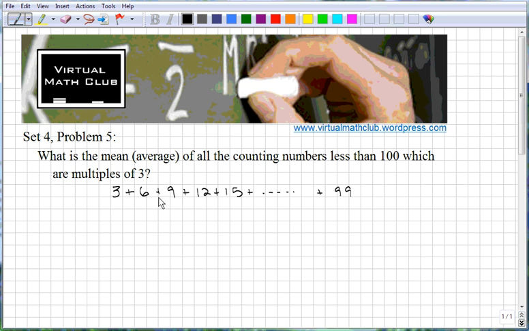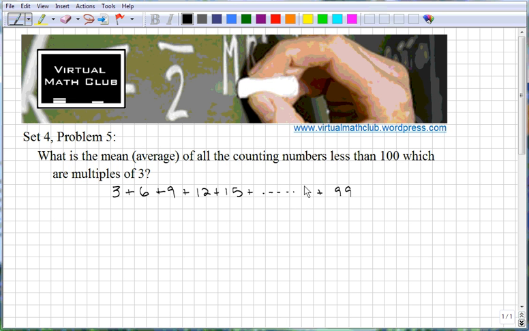To find the average of any set of numbers, we add them up and divide by the number of numbers. So here we need to essentially add these numbers up and then divide by the number of numbers. But that looks like kind of a lot of work to add all those numbers up. I mean, you could do it. You could sit there and add them and add them and add them.